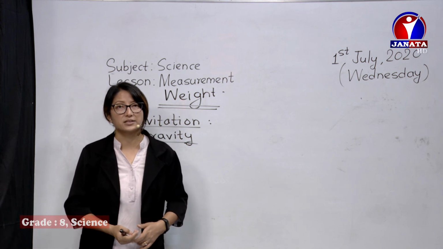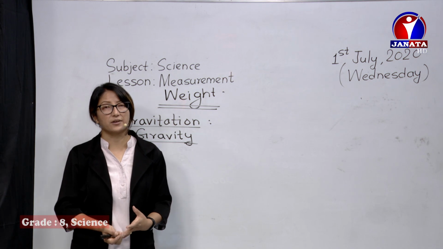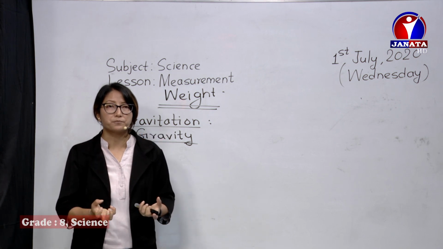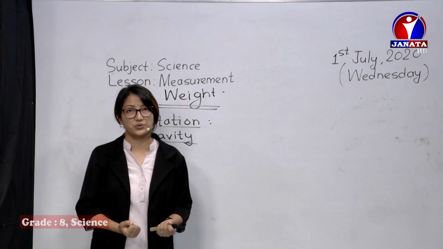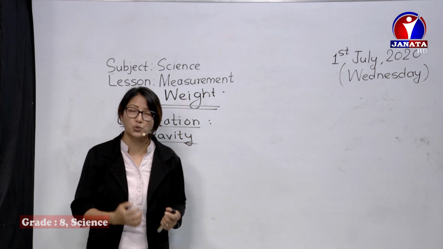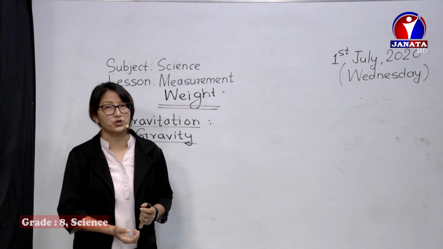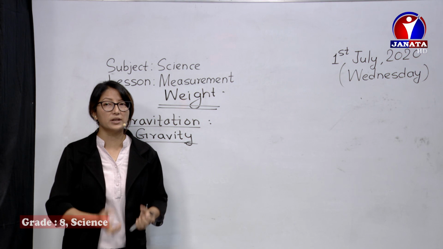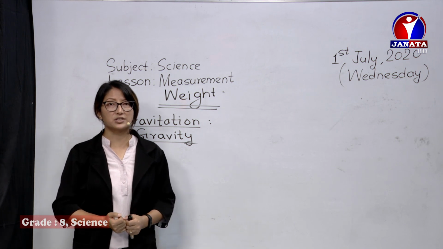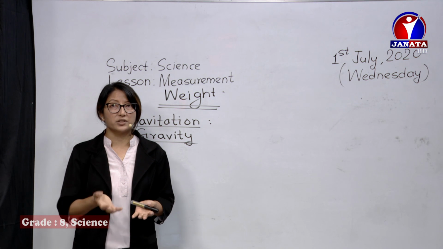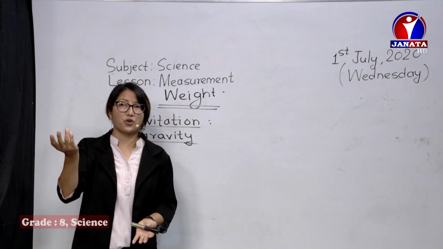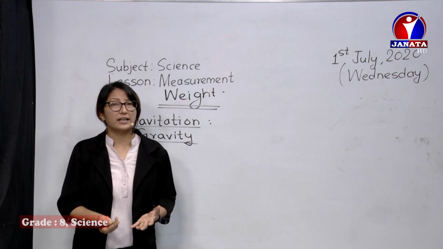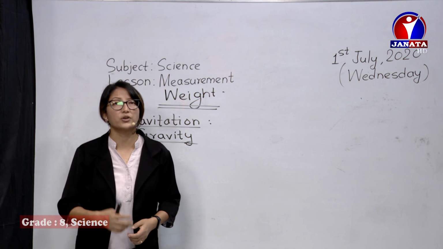Of course, a force of attraction is there at the center of the Earth. And that force is trying to pull all the objects towards its center. Okay, the Earth is trying to pull all the objects towards its center. And that attracting force is called gravity. The force is pulling all the things towards its center. That's why we are able to stand. The Earth pulls the things lying on its surface or far from it. That we also call gravitational pull or gravity.